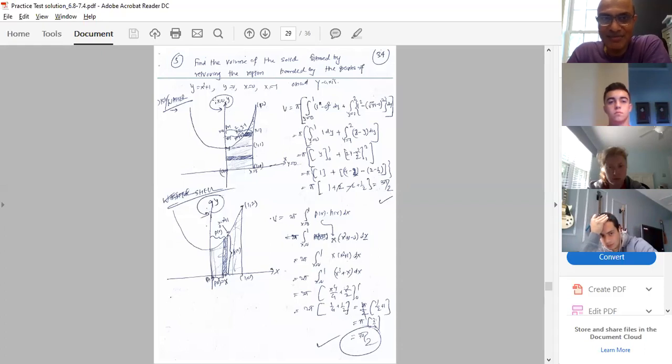And here I am given y equal to x square plus 1. But I have to have the function of y. So x square equal to y minus 1, so x equal to square root of y minus 1 in the first quadrant.